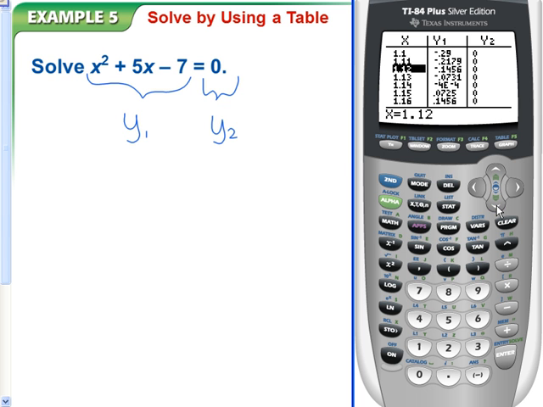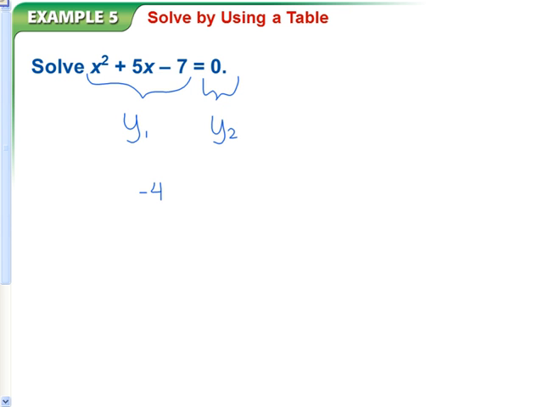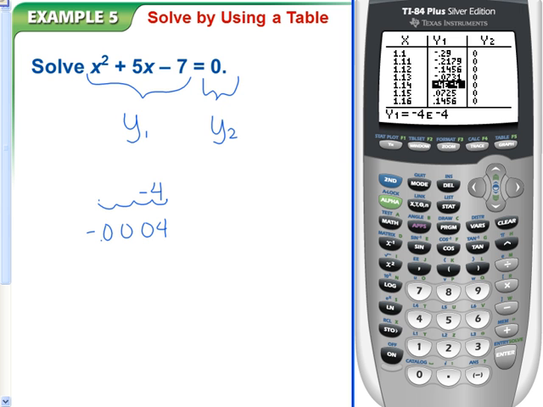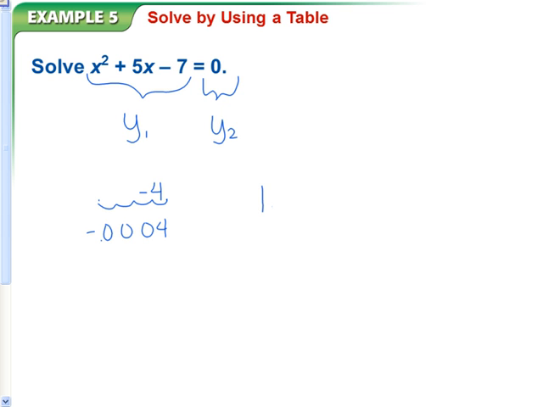And we can look to see which number is closer. This number is actually closer to 0, negative 4, E negative 4. Recall that E negative 4 is actually the calculator's way of saying scientific notation. So that number is actually negative 4, and then move the decimal 4 spots. 1, 2, 3, 4. So it's negative 0.0004. And that's the closest that we get to 0. So we would say that our solution is at about 1.14.